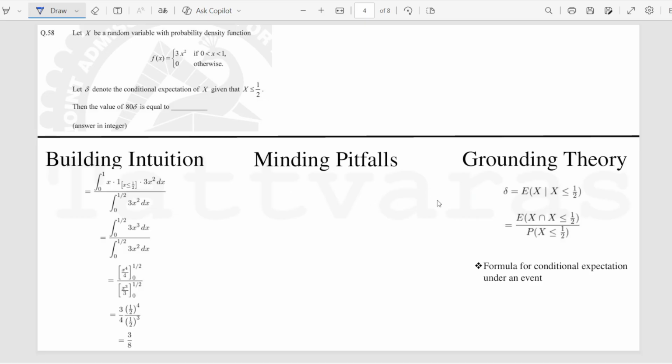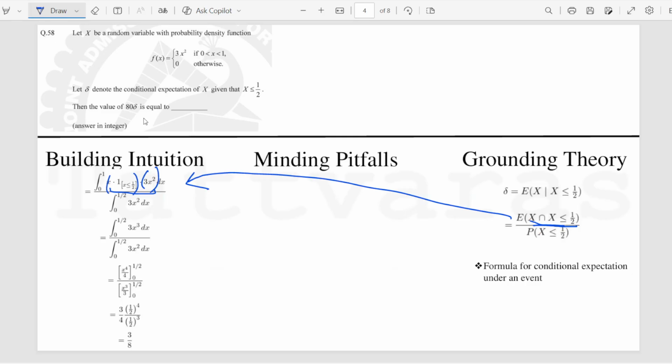And I want you guys to build this intuition that when you have this kind of thing, this expectation of the variable intersecting with an event associated with that variable, you can write it like this. So this thing is the PDF and this thing is the function which is associated over here.